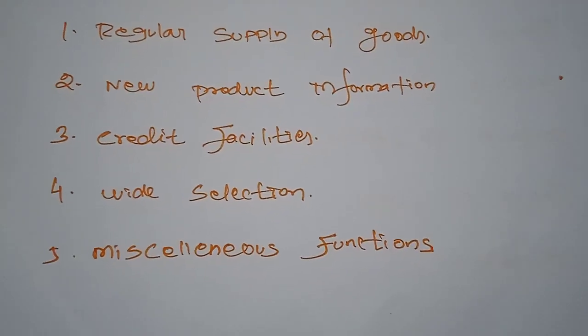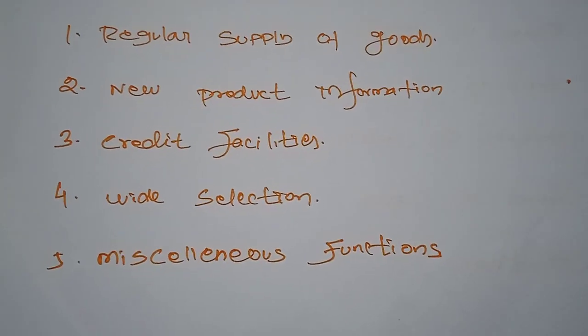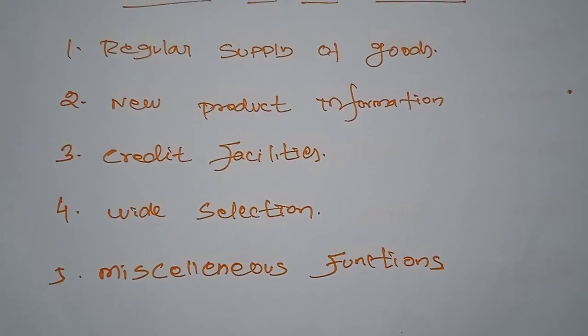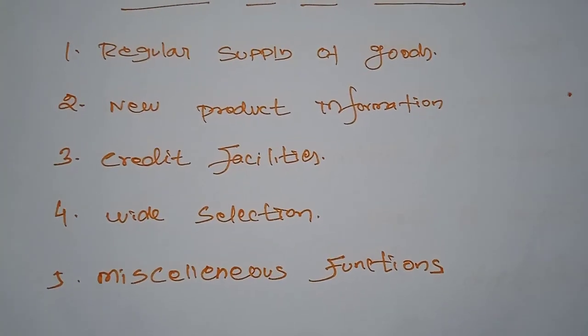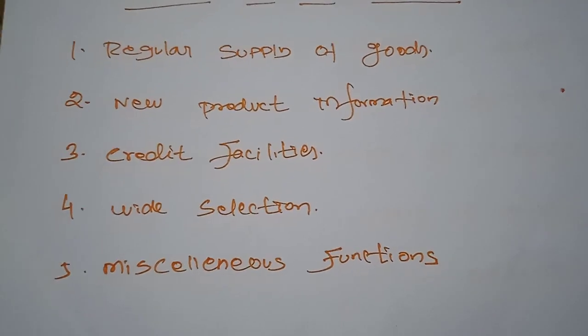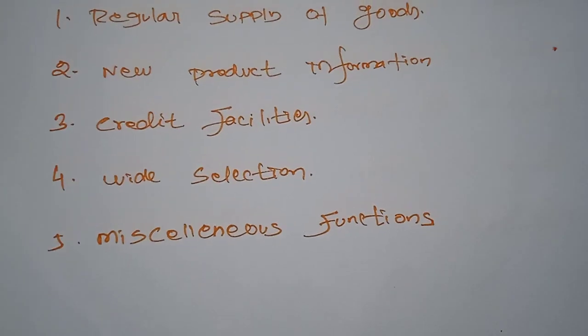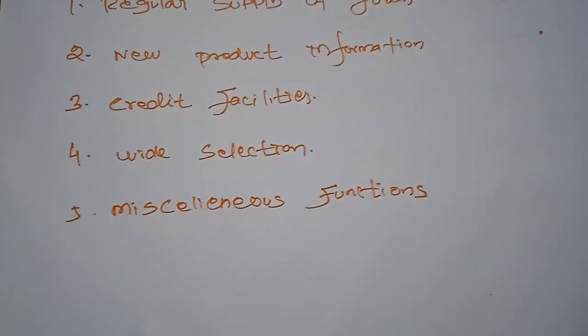Next, credit facilities. Sometimes the retailers provide credit facilities to their customers and enable them to increase their level of consumption. So as we have studied already, many consumers are monthly earners.